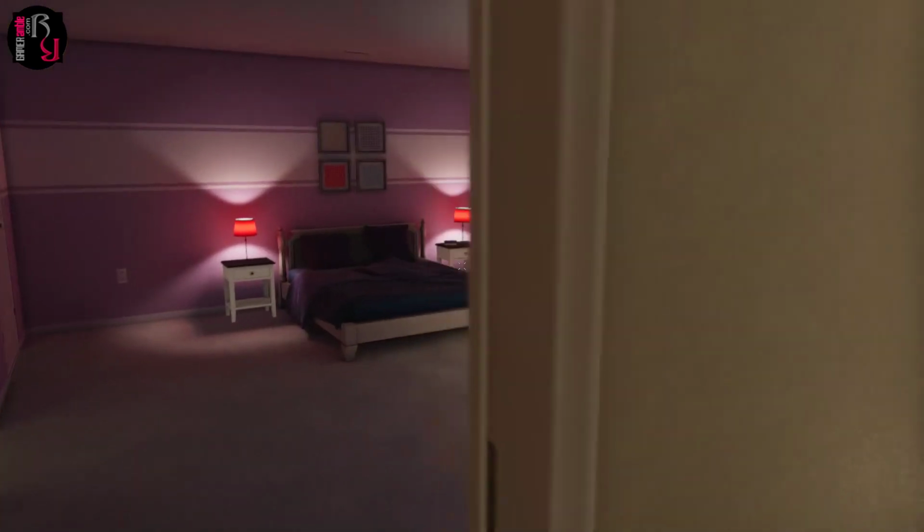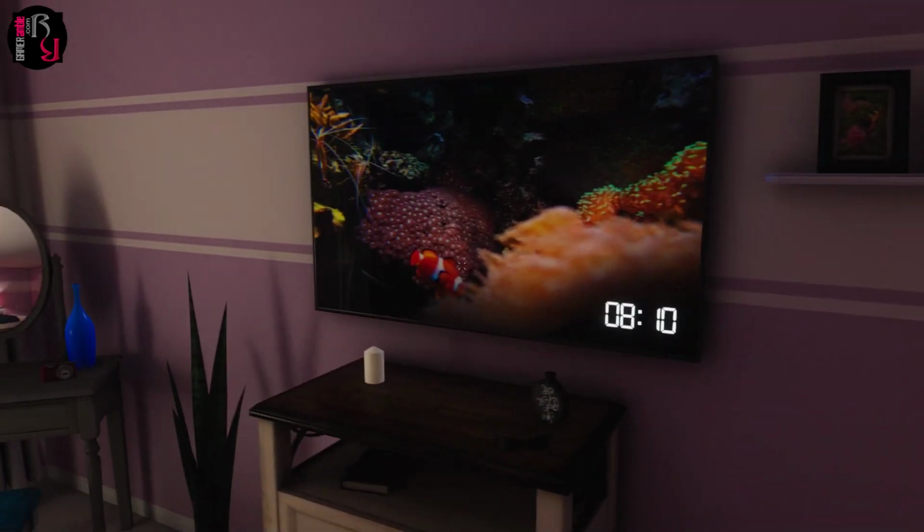Okay. What's happening in here? Ooh, pink room. Okay.